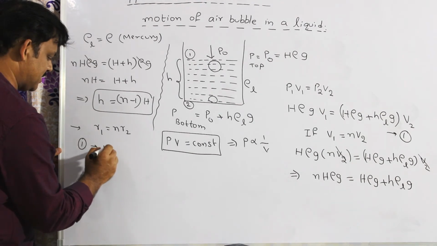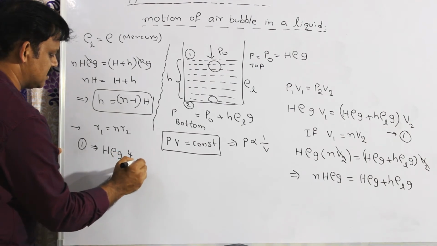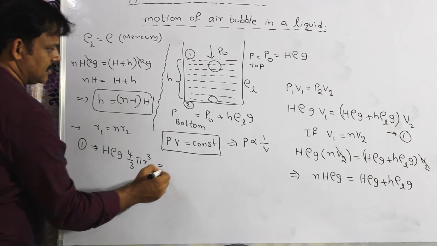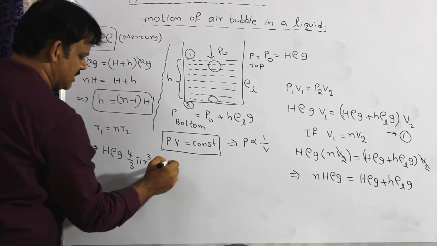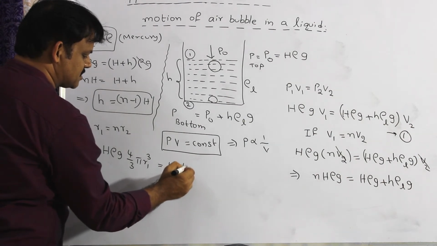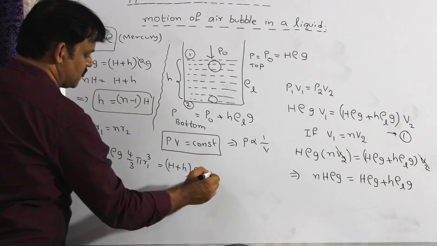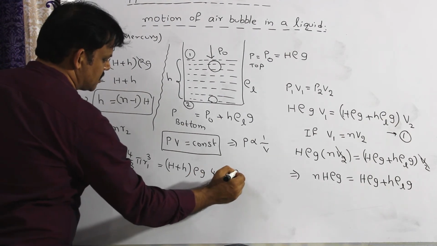So capital H rho G into, in place of V1, I can write 4 by 3 pi r1 cube is equal to, substituting rho L is equal to rho and rho G common, directly I am writing capital H plus small h rho G into, in place of volume, 4 by 3 pi r2 cube.